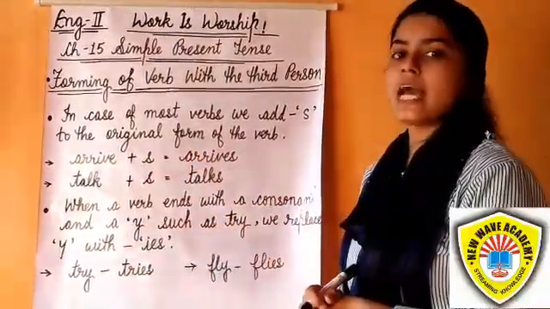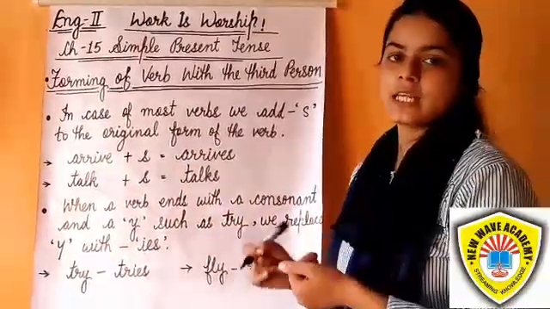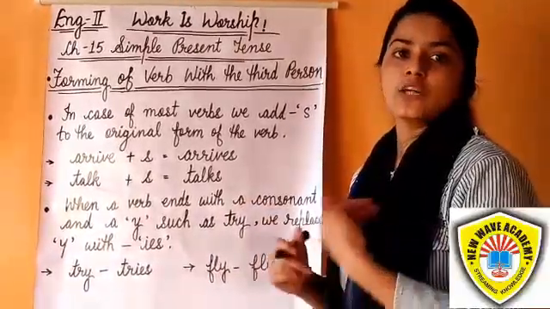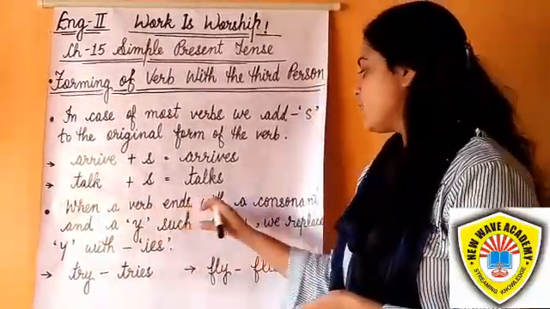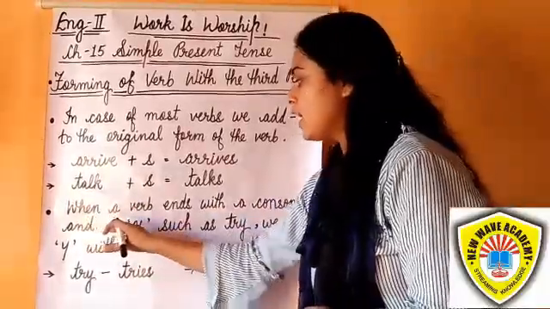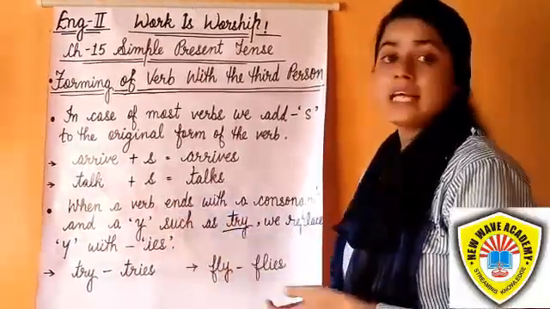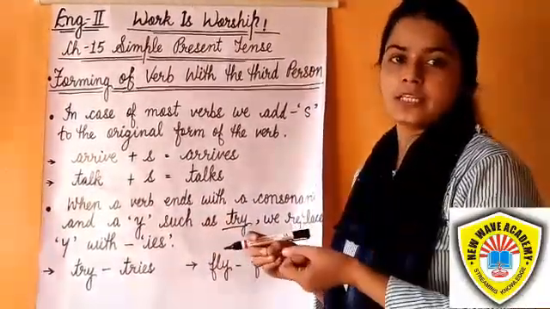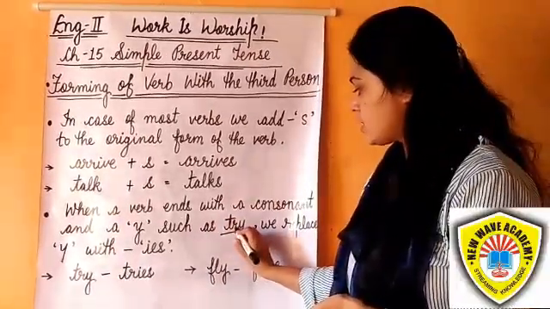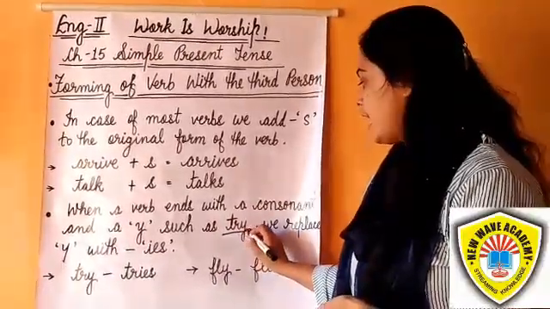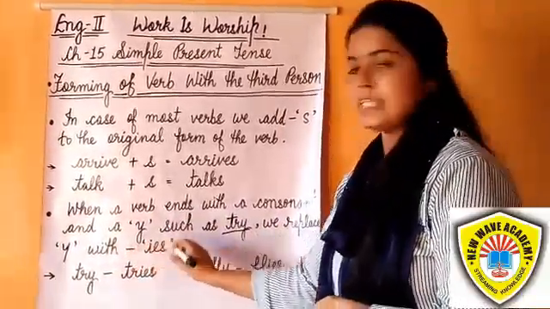Talk, we add only s: talks. For example, shine, we add only s: shines. And for example, write, we add only s: writes. And students, when a verb ends with a consonant and a y, such as try, remember that when a verb ends with a consonant followed by y, here r is a consonant and there is a y also, so we replace y with ies.